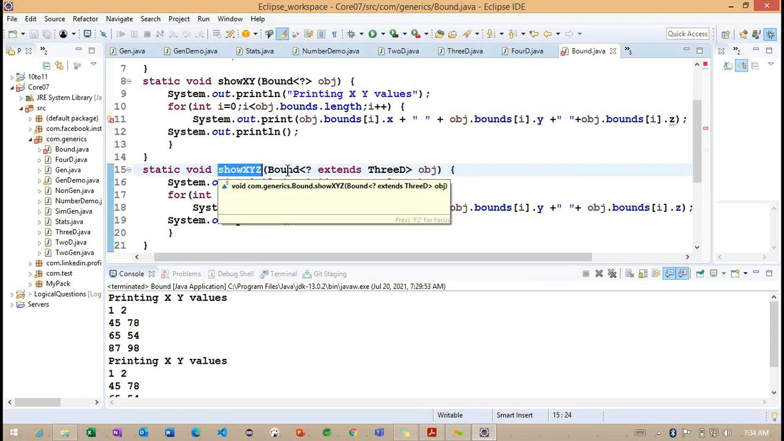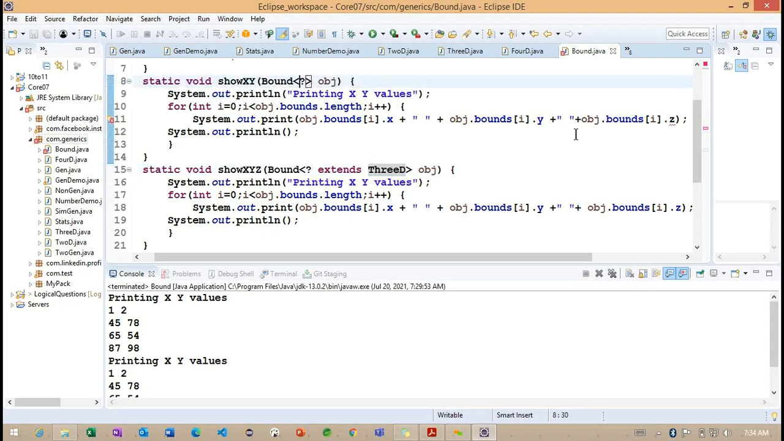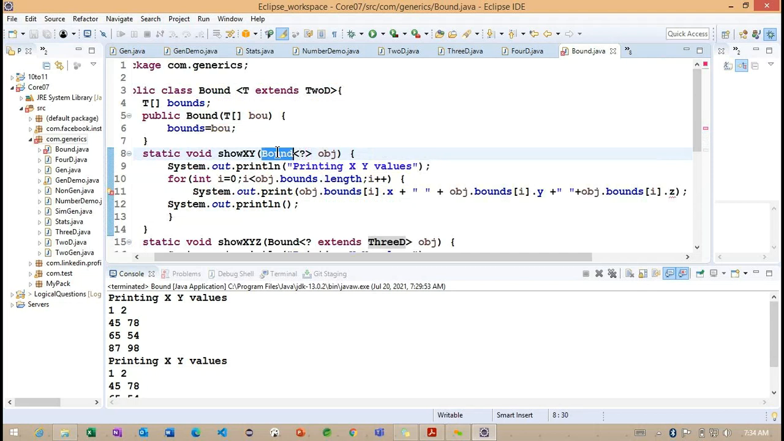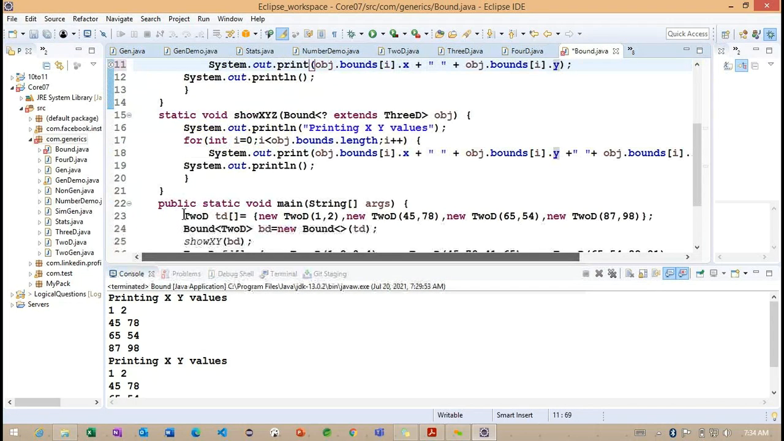So here I'm defining the method XYZ. This bounds is extending to 3D so that we can access these values. We are working with the vehicle parameter. Internally, this bound class is extended to the 2D class. Whatever type we specify is a subclass of this 2D, and because of this, we could not get the Z information. To understand, we need to change the method like this.